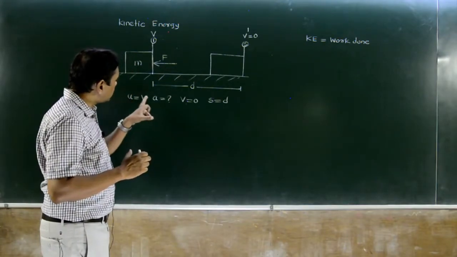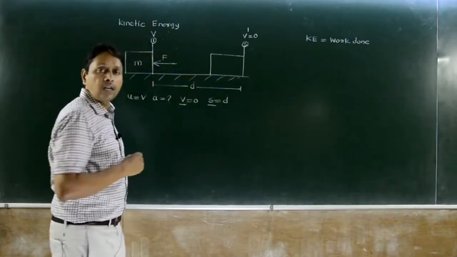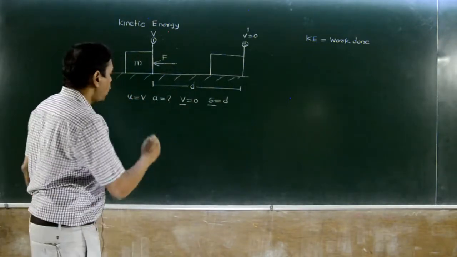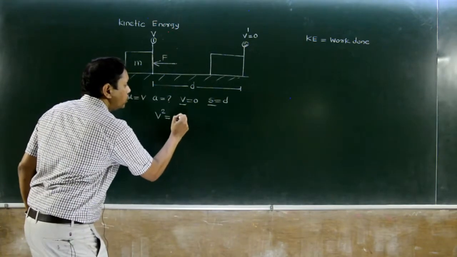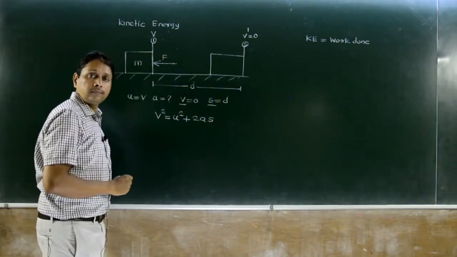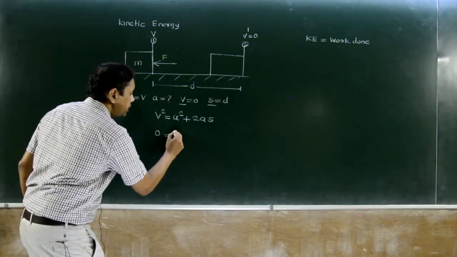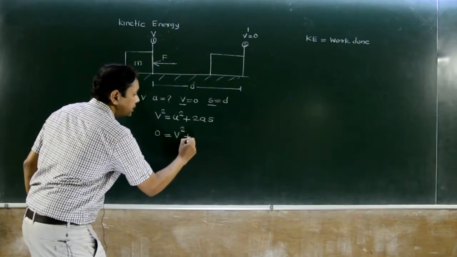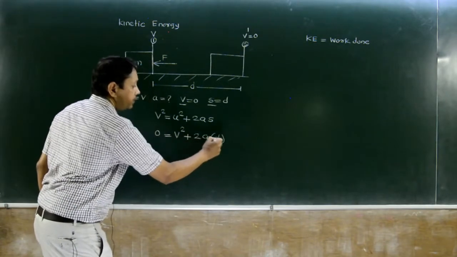In every equation of motion u and a are there, so v and s decide the equation. With v and s, we use the third equation: v square is equal to u square plus 2as. With final velocity 0, initial velocity v and displacement d, it becomes 0 equals v square plus 2a into d.